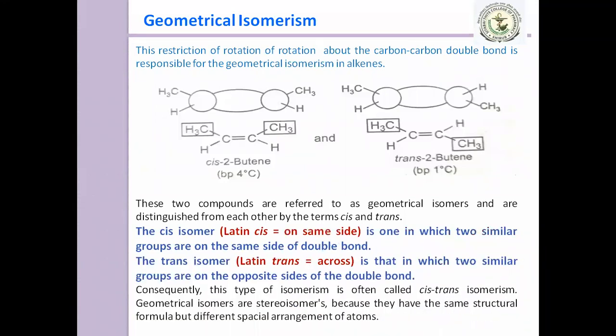Yes, same side. The cis isomer is one in which two similar groups are on the same side of the double bond. Whereas a trans isomer means the two similar groups are on the opposite side of the double bond. And here is one example, 2-butene, and there are two isomers, cis as well as trans 2-butene.